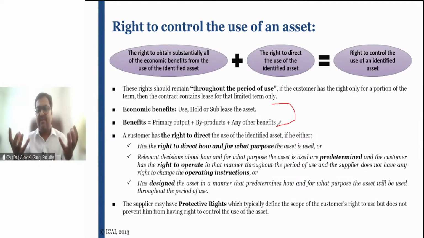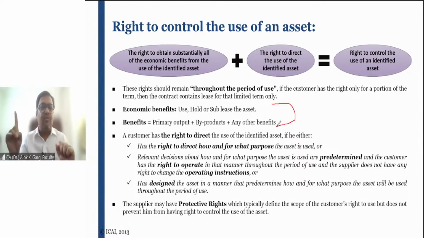It will impact the asset. Number two, after every 1 year, you have to get the inspection done for your airframe. Number three, after every 3 years or after every 4 years, you have to get the major maintenance done for this aircraft. So these are the instructions which are signed at the time of entering into the lease contract.